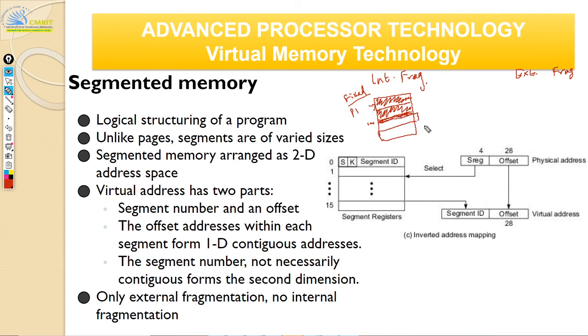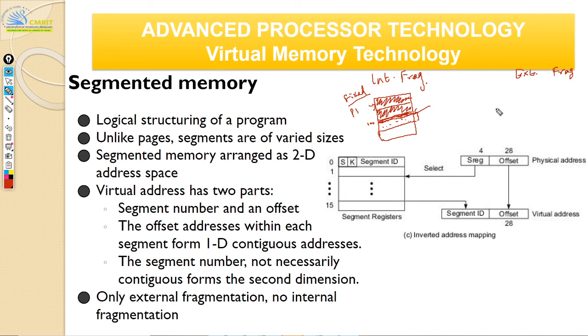Now what will happen to the remaining space? I will not be able to use it for anything else, right? Because the page has been allocated, correct? Now this space cannot be used by anyone. That is called internal fragmentation.